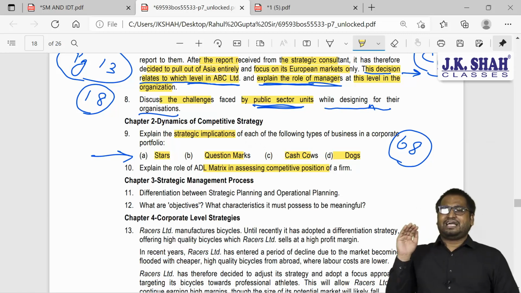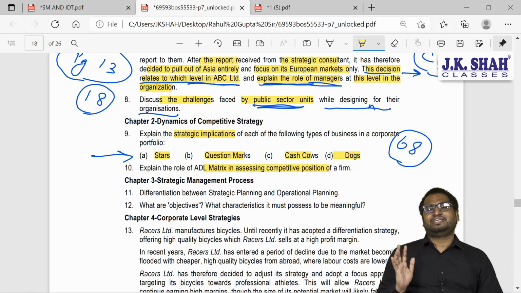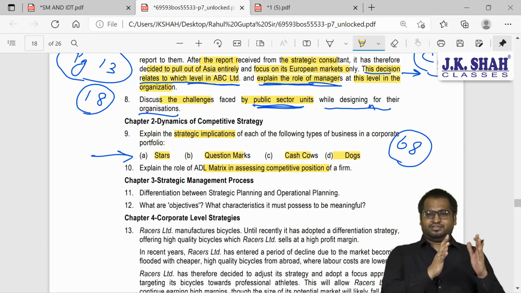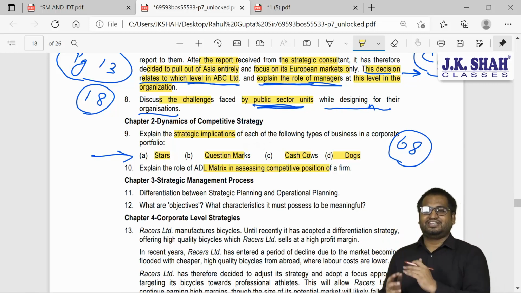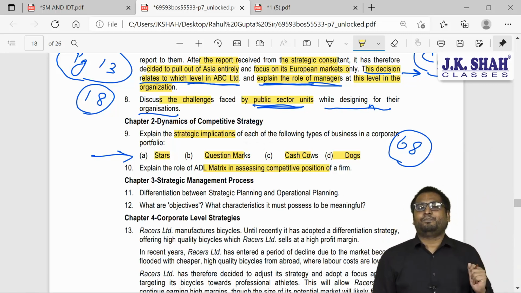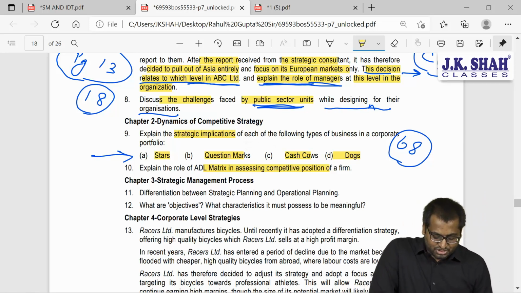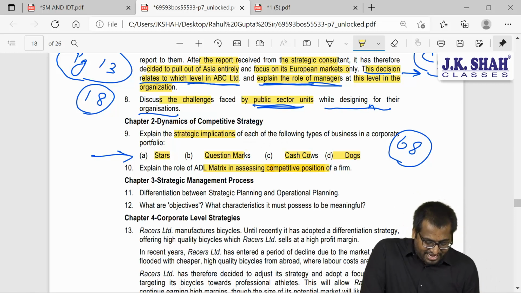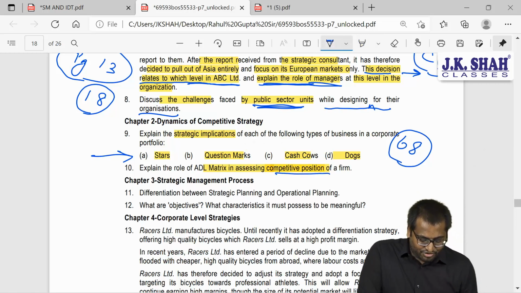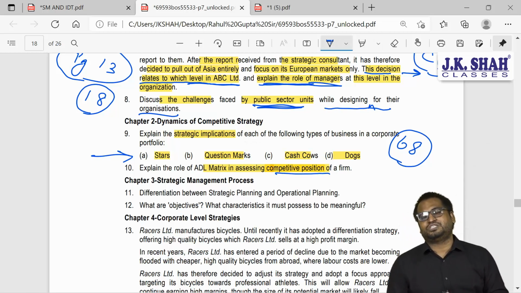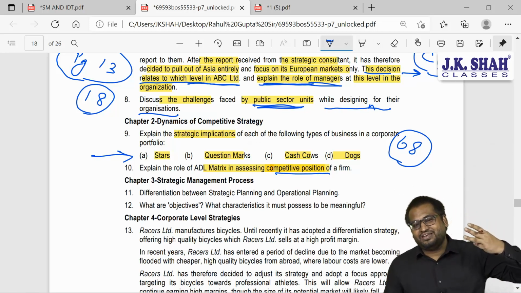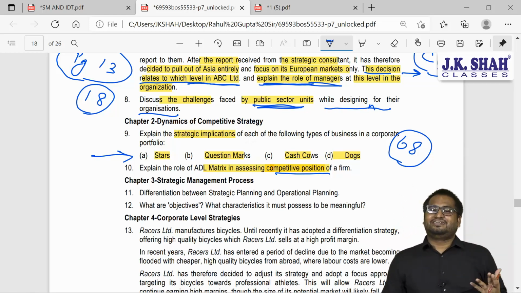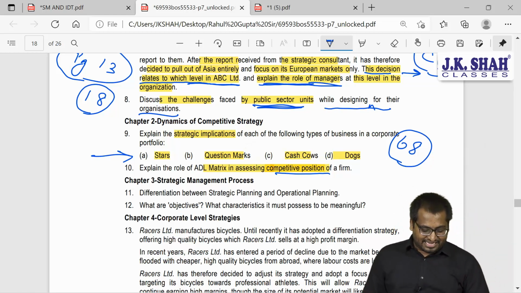So on the x-axis we have industry life cycle, that is embryonic, growth, maturity, aging. On the y-axis we have competitive position. They are talking about the competitive position. If you remember, guys, we had 5 competitive positions: dominant, strong, favorable, tenable, weak. So this is what they have asked us.